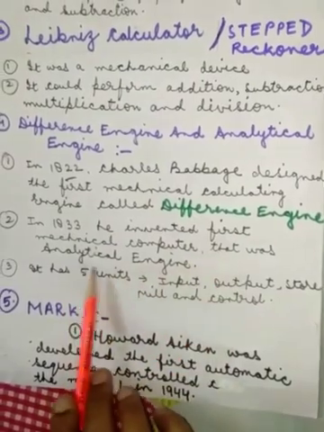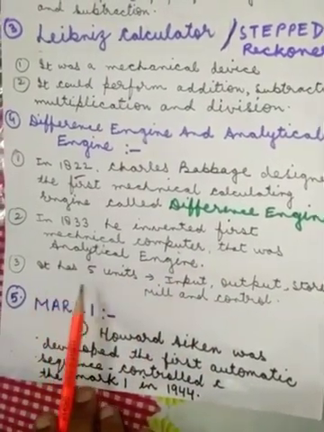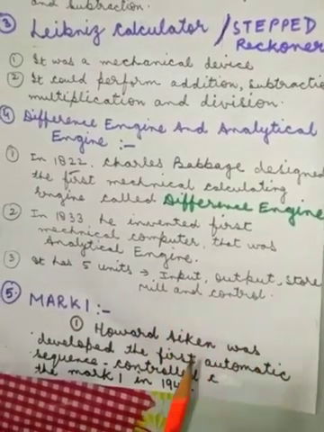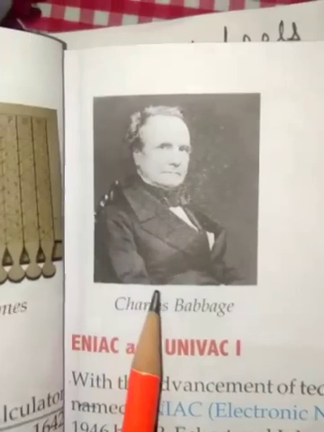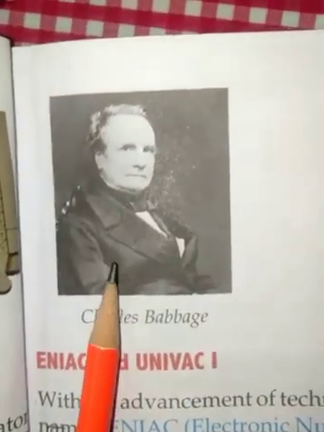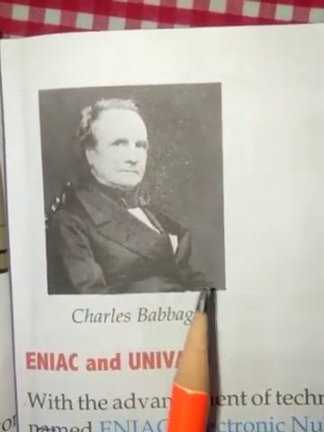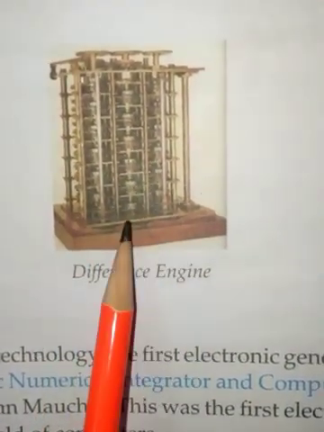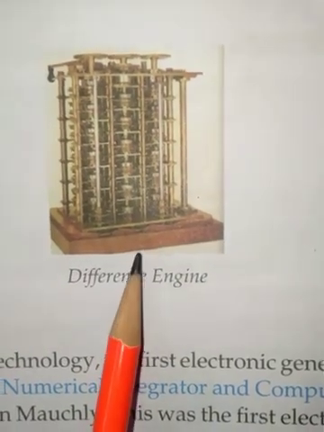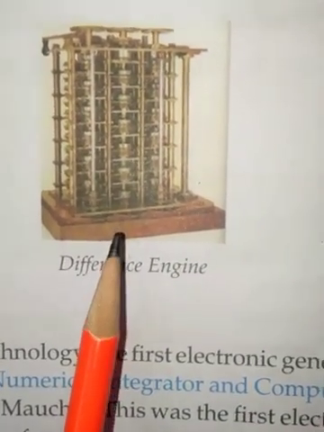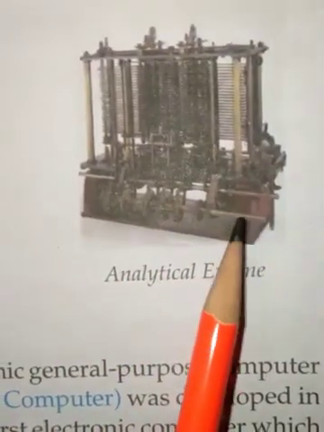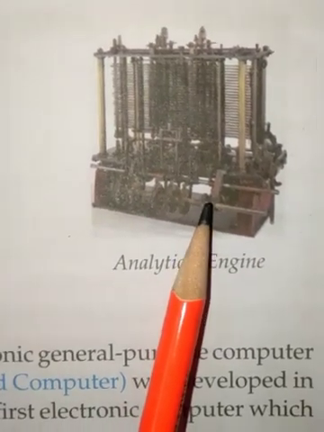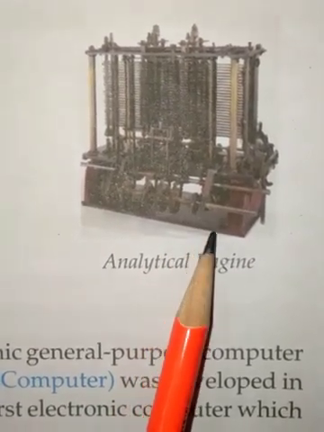It has 5 units: input, output, store, mill and control. Yes children, see who is he? He is Charles Babbage. And this is a machine. This machine is called the difference engine. It was the first mechanical calculating engine. And this is the analytical engine. It was the first mechanical computer and it was designed in 1833.